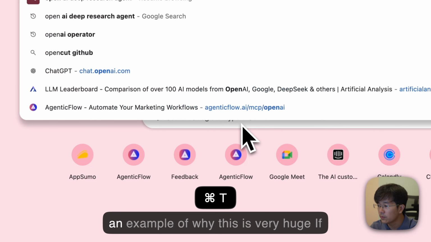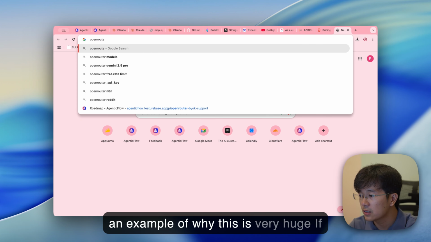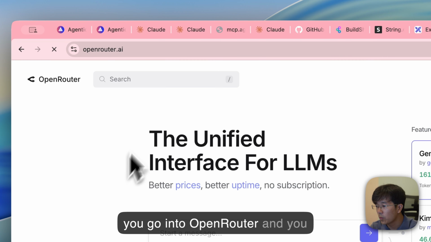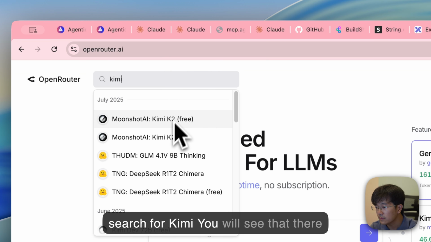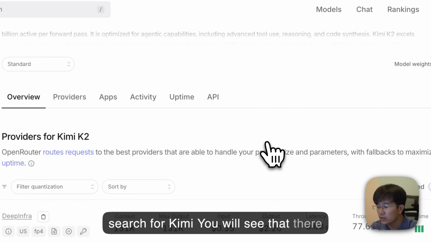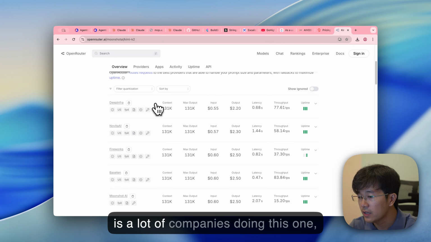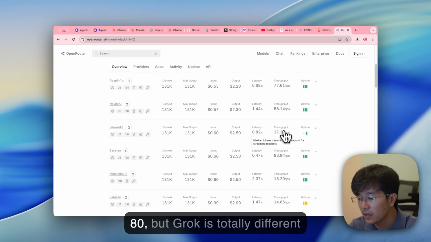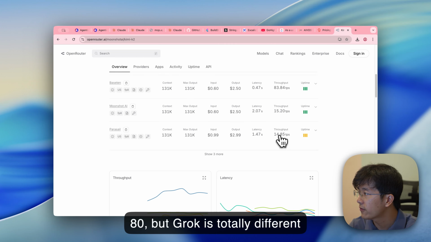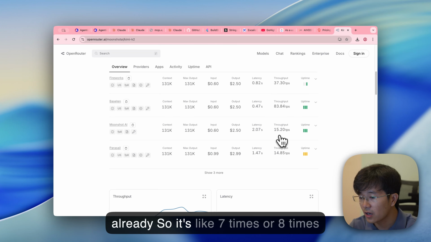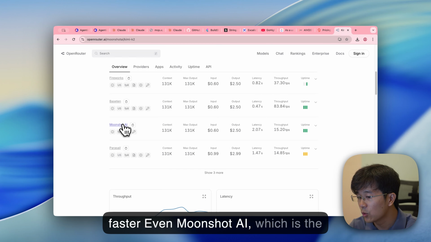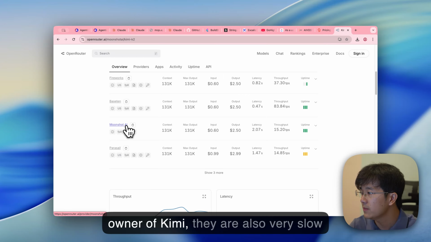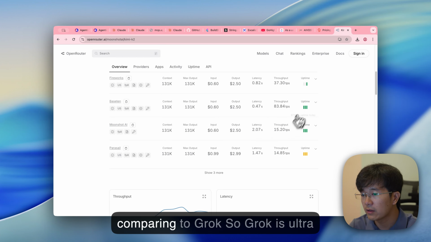Let me give you an example of why this is very huge. If you go into OpenRouter and you search for Kimi, you will see that there are a lot of companies doing this, and most of their throughput is like 70, 80, or even 30. Fireworks is only 80, but Groq is totally different. Is it like 7 or 8 times faster? Even Moonshot AI, the owner of Kimi, is also very slow compared to Groq.